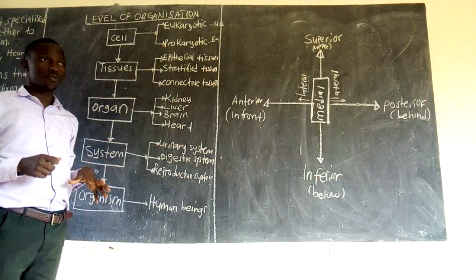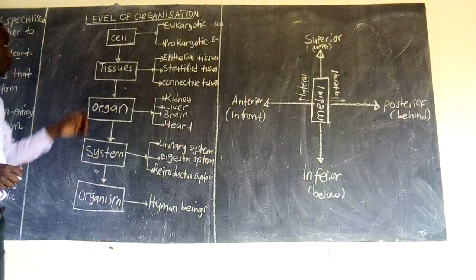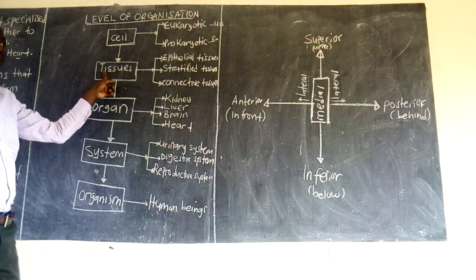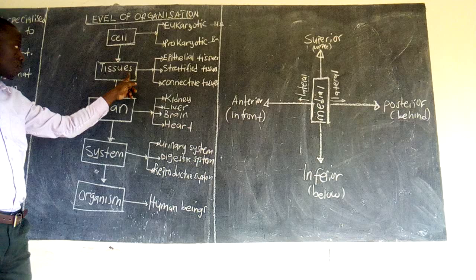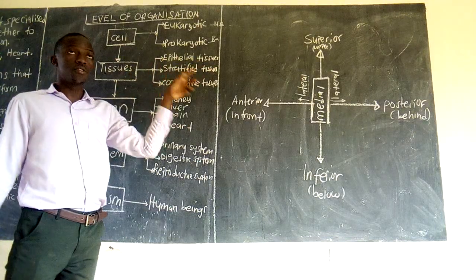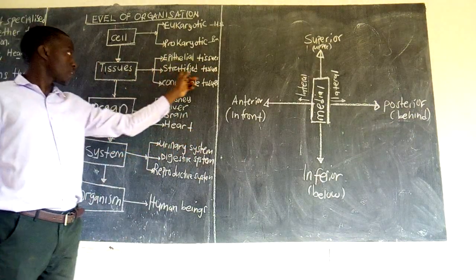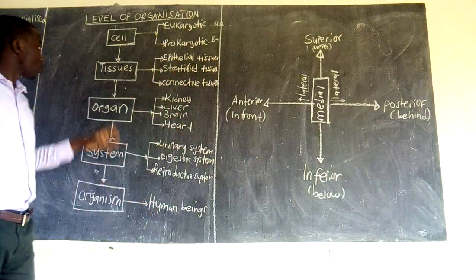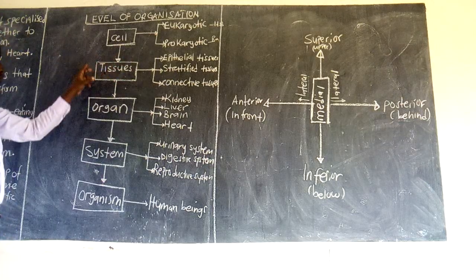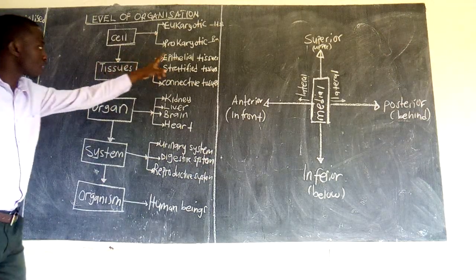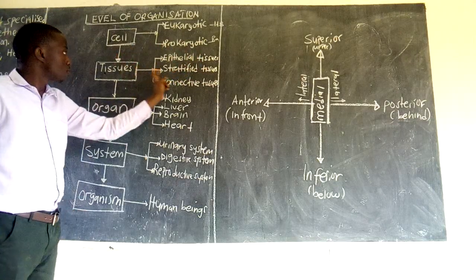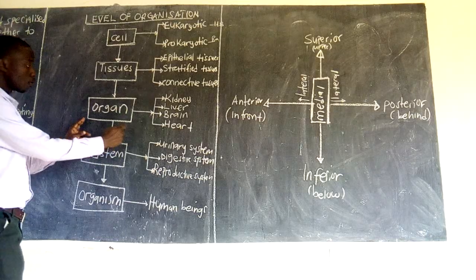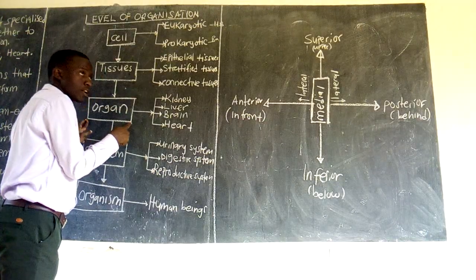And from our discussion, we said tissues are a group of specialized cells that come together to perform a specific function. Examples of those tissues are epithelial tissues, stratified tissues, and connective tissues. When more than one tissue comes together, they will form what we call an organ.